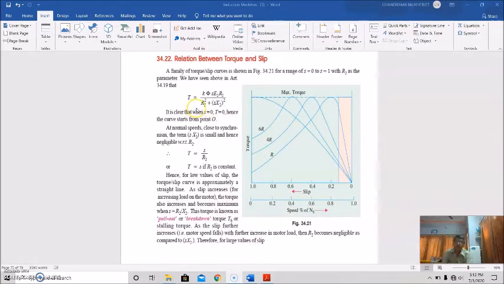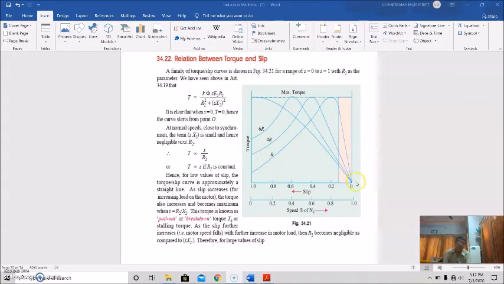So torque is proportional to K phi SE2 R2 by R2 square plus S square X2 square. When S equal to 0, T equal to 0, hence the curve starts from S equal to 0. At normal speed, which is close to synchronism, the SX2 is small and hence negligible with respect to R2, and torque is proportional to S by R2.